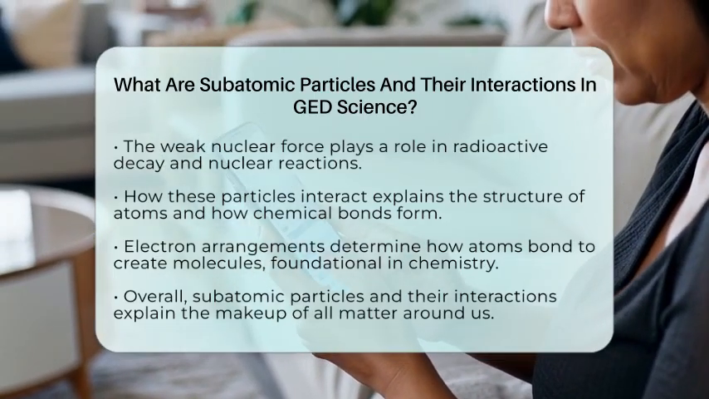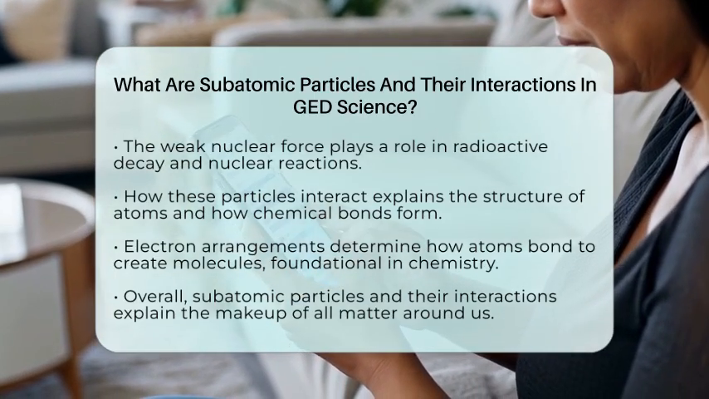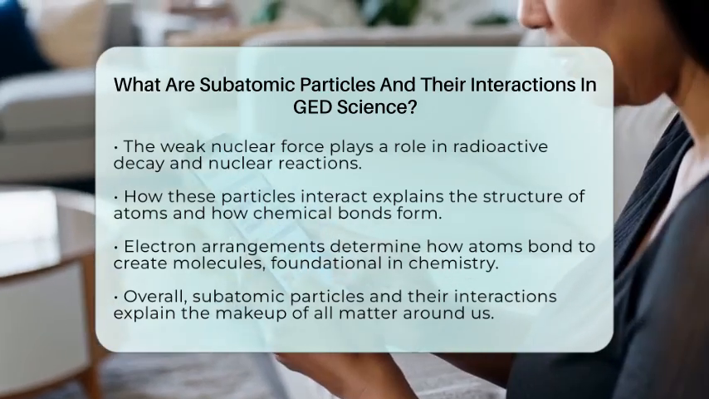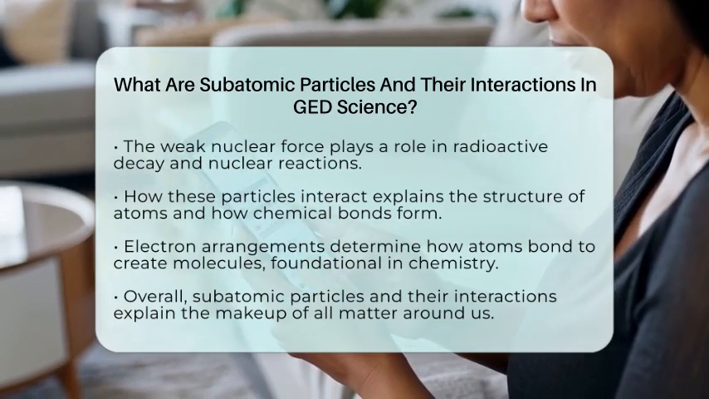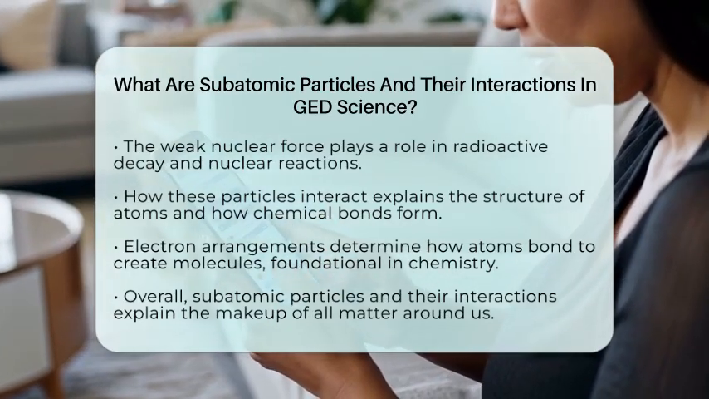Protons and neutrons form the nucleus, and electrons orbit around it. Their electrical charges and the forces between them explain how atoms stay together and interact, creating all the matter we see and use every day.